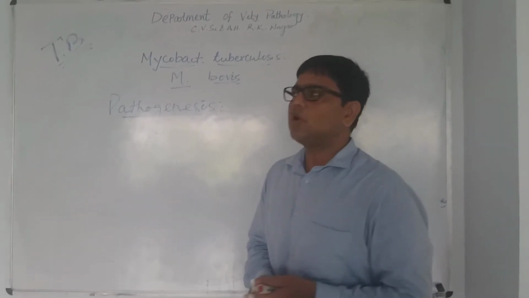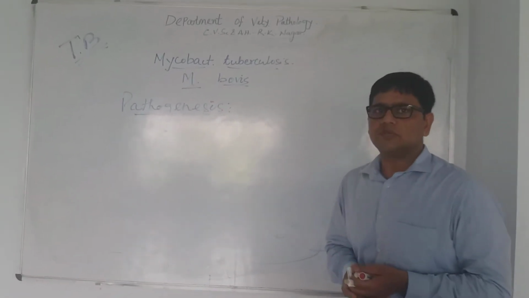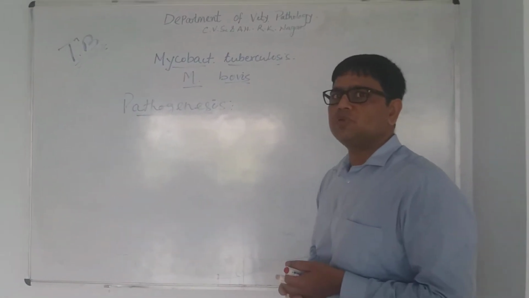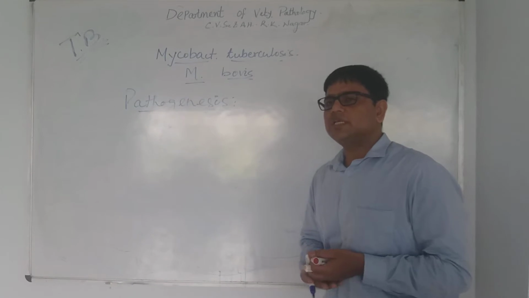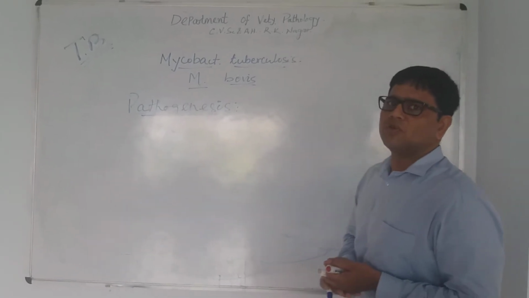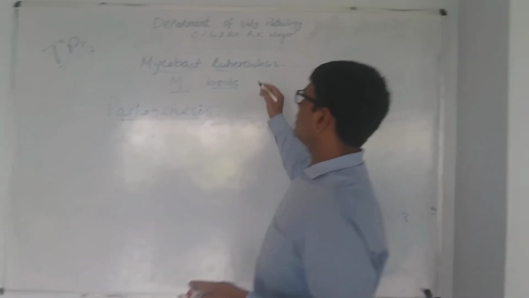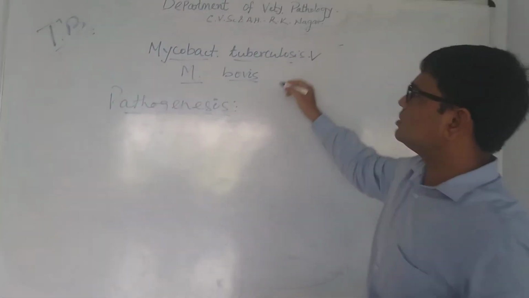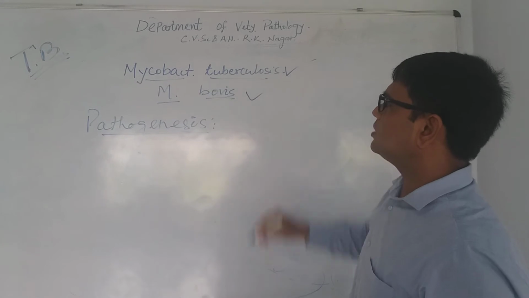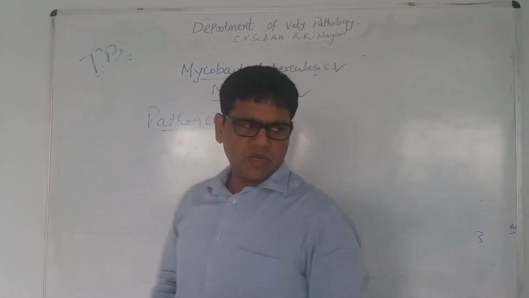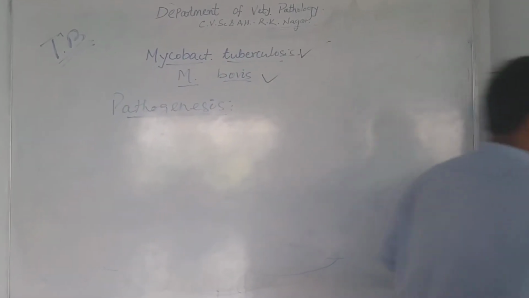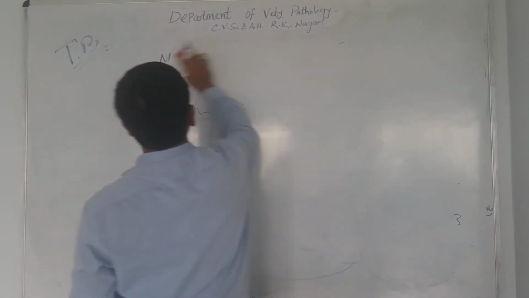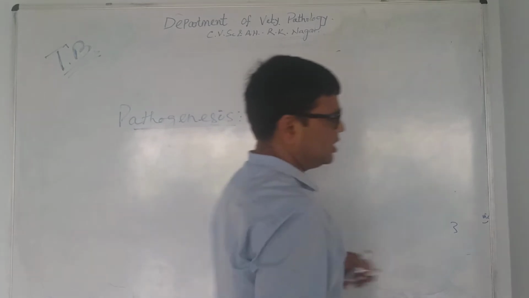Today we are going to talk about one important disease in animals, that is TB, and it is caused by Mycobacterium tuberculosis and other bacteria of this family, that is Mycobacterium. Most importantly, we are going to discuss two bacteria: Mycobacterium tuberculosis and Mycobacterium bovis. Today we are going to discuss most of the processes involved in the pathogenesis of TB in